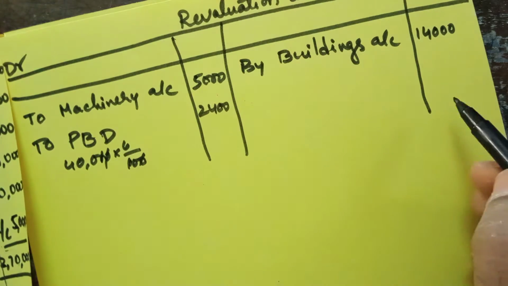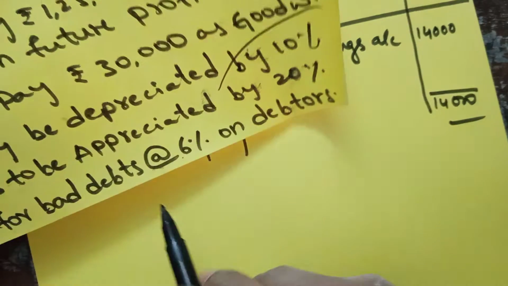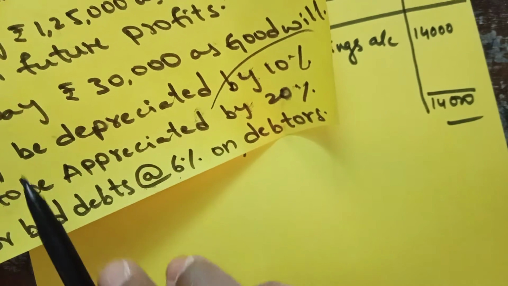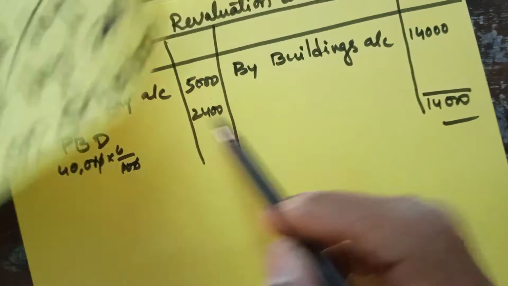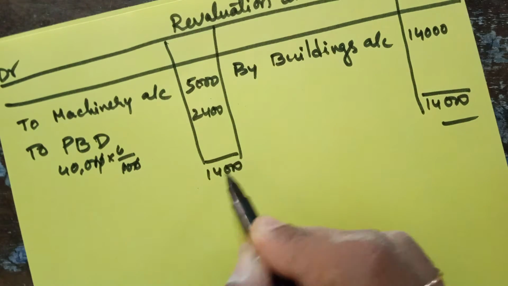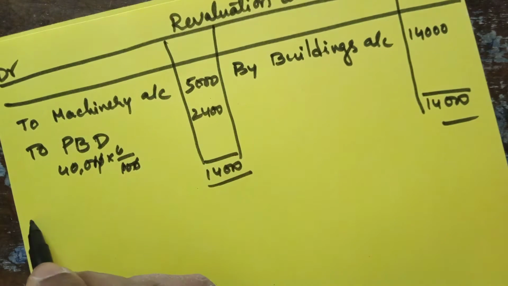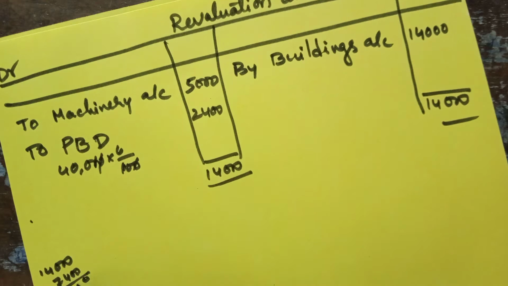Then this side is more, 14,000. All adjustments are over. From machinery, building, provision for bad debts we took. Now we should balance the account, 14,000. Here the total is 7,400. So from 14,000 remove 7,400.